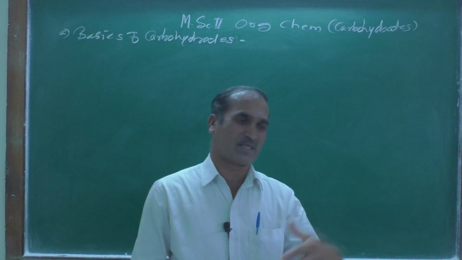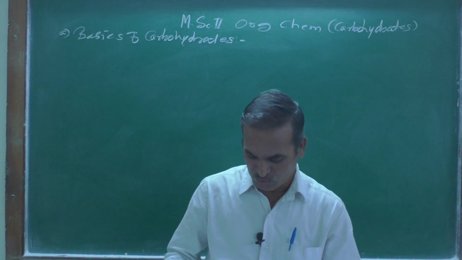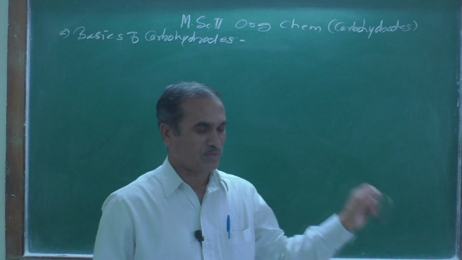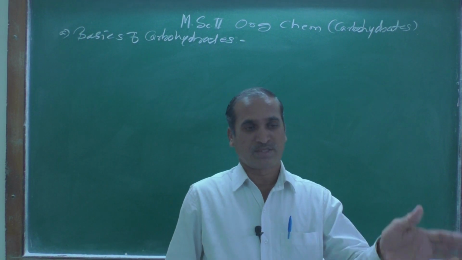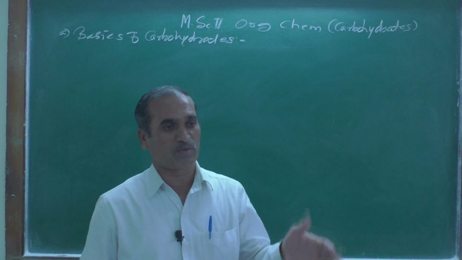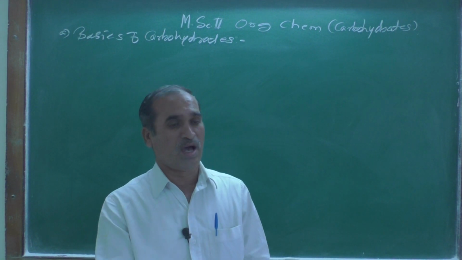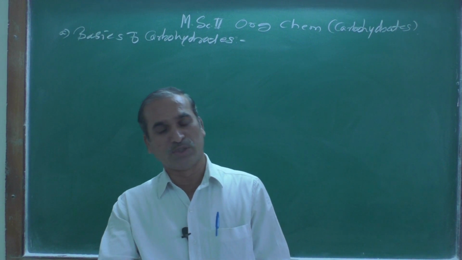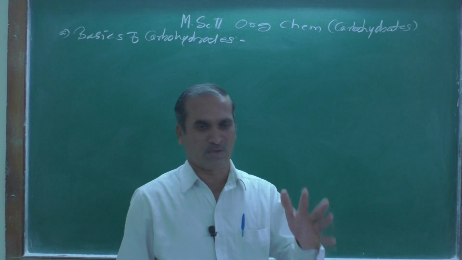In your previous classes you already learned those: the wedge formula or flying wedge formula, second the sawhorse or Newman projection formula, and the Fischer projection formula, and how to interconvert one into another. You know all that.